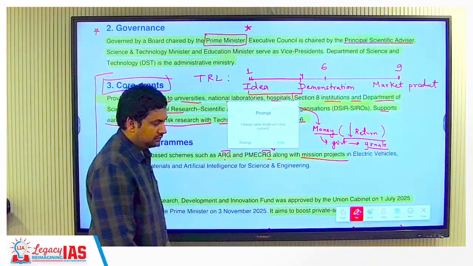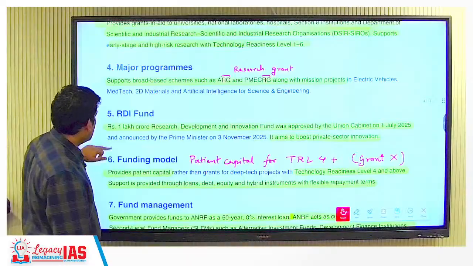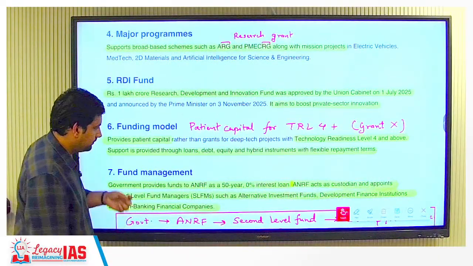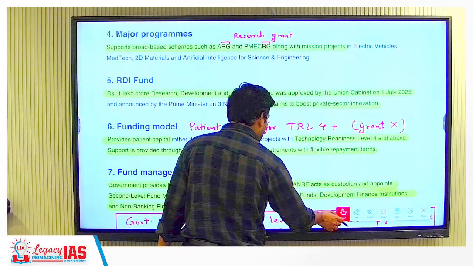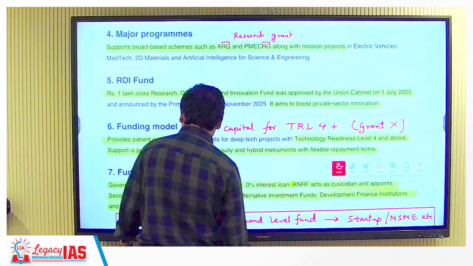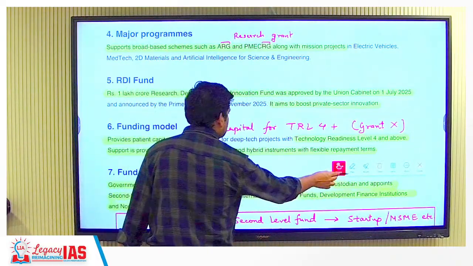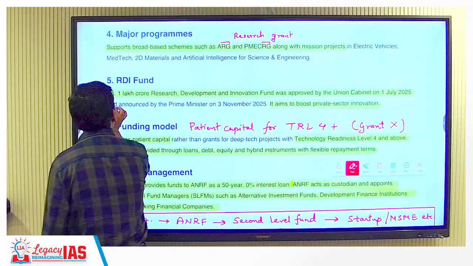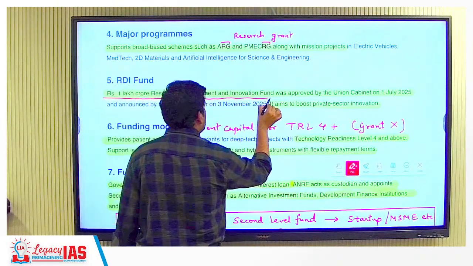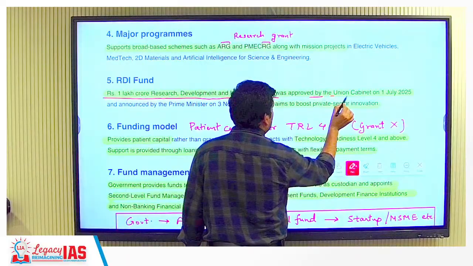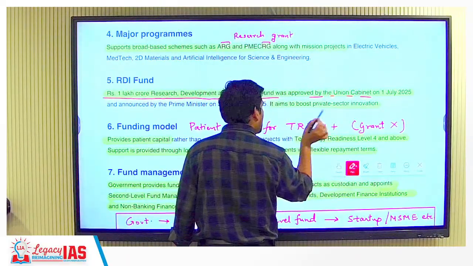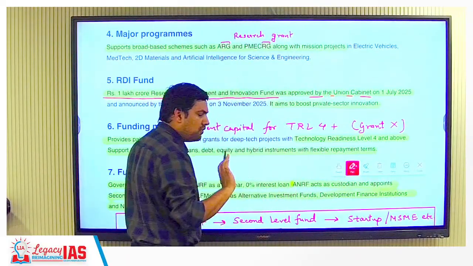Then you come to the RDI fund. This is the second way. Now, so, rupees 1 lakh crore research, development and innovation fund. This was approved by the Union Cabinet in July 2025. Now understand how this one works.